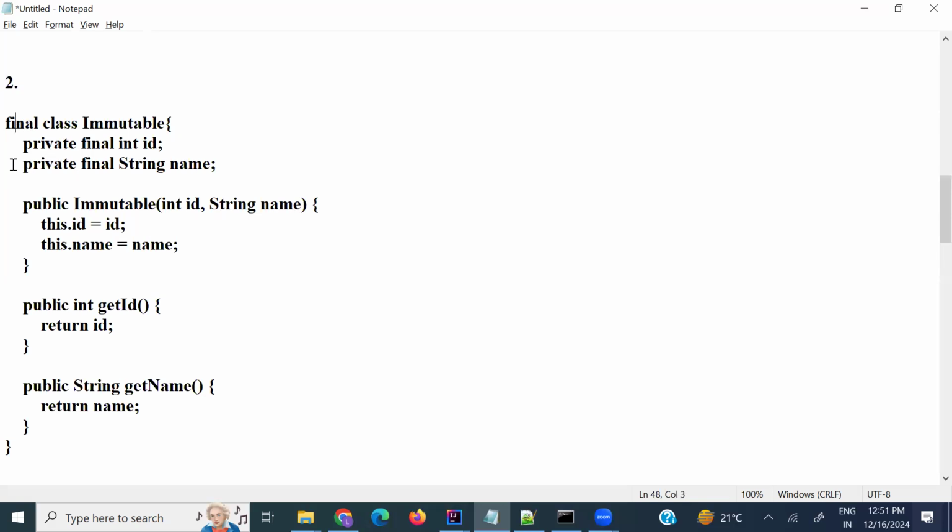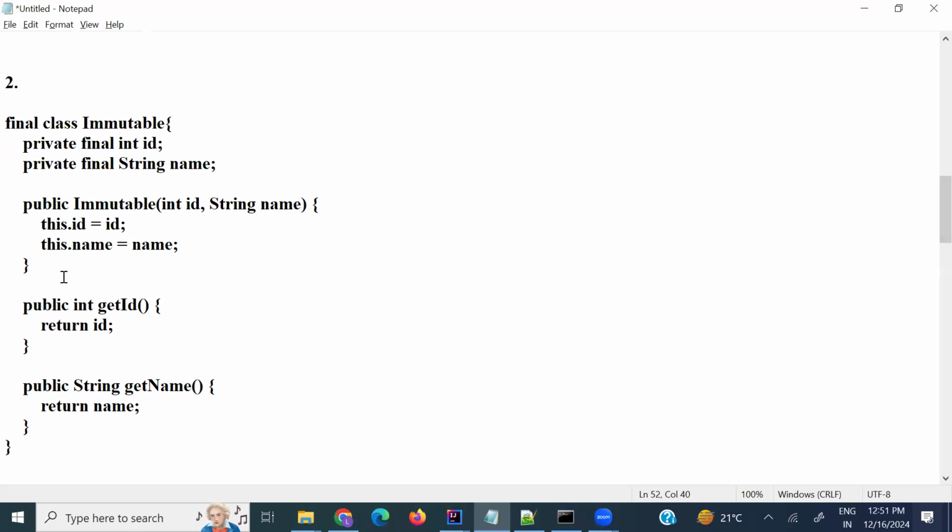Then private final int id and private final String name. These are the fields, and they can't be changed in the future, that's the reason I put the private and final keywords. These fields you need to initialize by using the constructor. The constructor is public Immutable(int id, String name), with this.id = id and this.name = name. These are the two variables we introduce; if you have more than two, you can add them here as well.